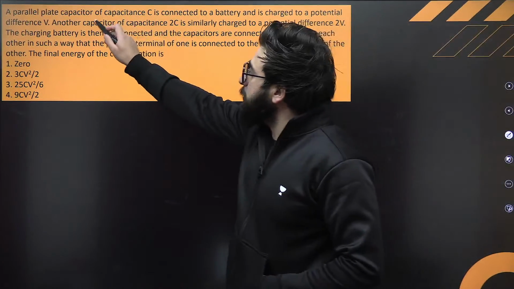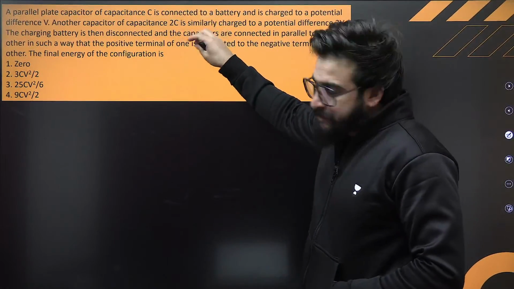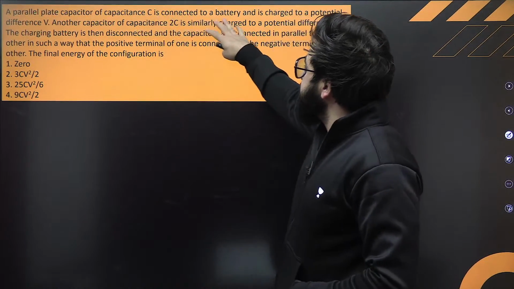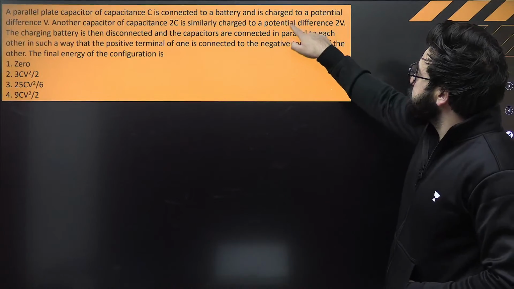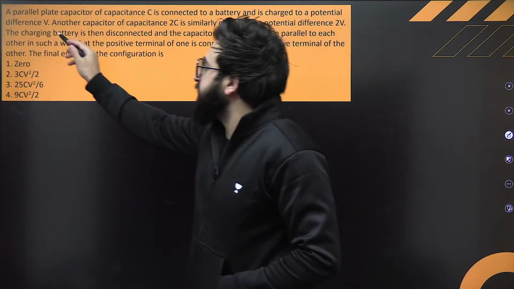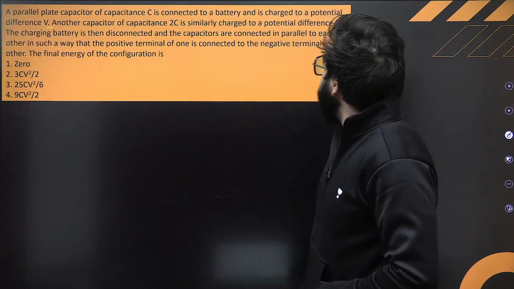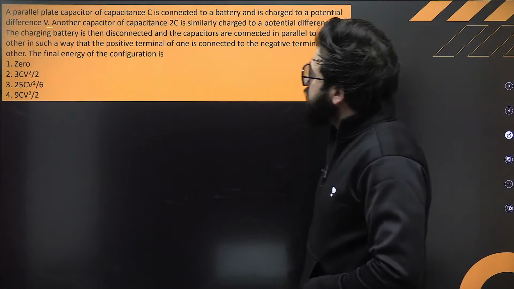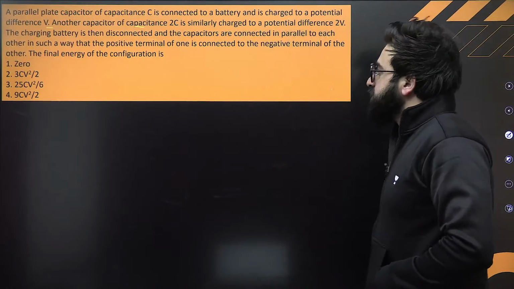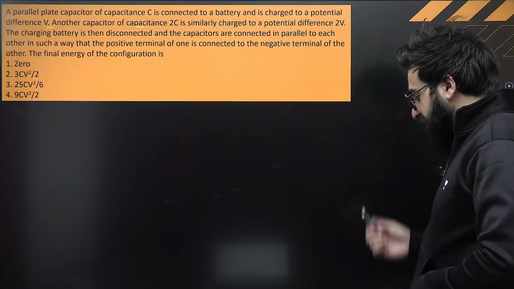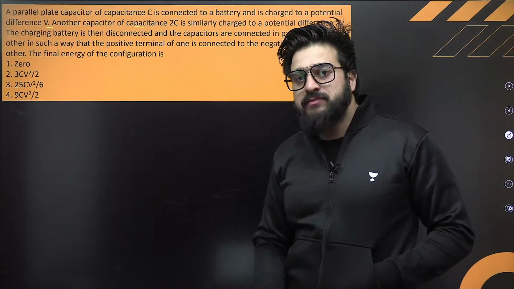It is saying that a parallel plate capacitor C is connected to a battery and is charged to a potential difference V. Another capacitor of capacitance 2C is similarly charged to 2V. Okay, the final energy of the system exactly is. Listen to me very carefully.